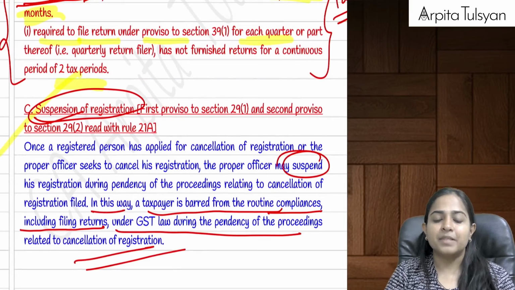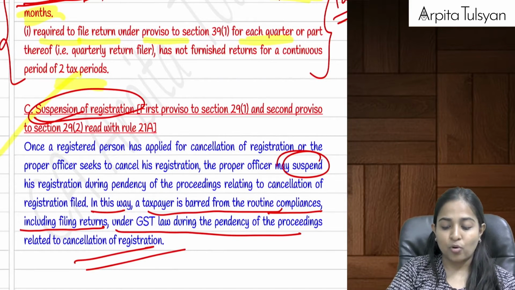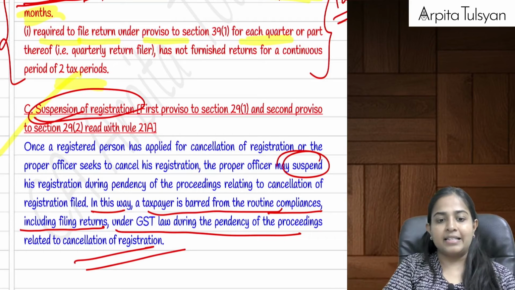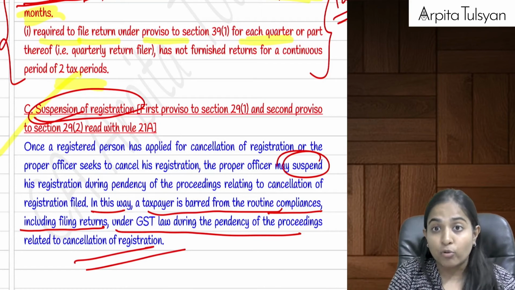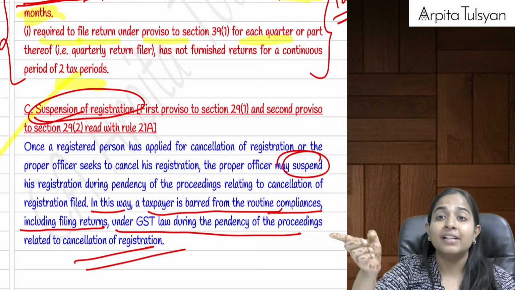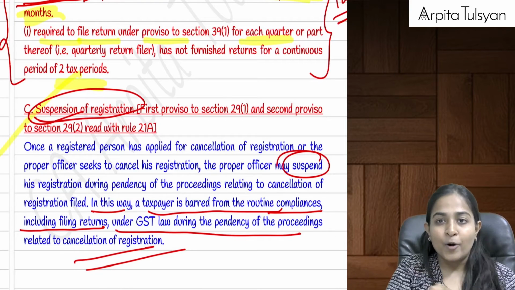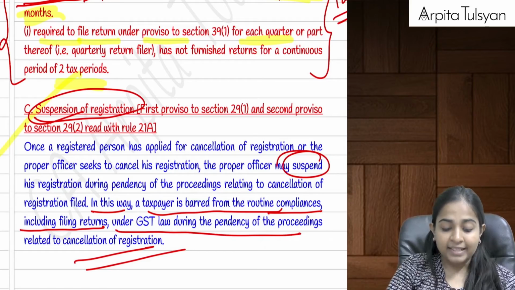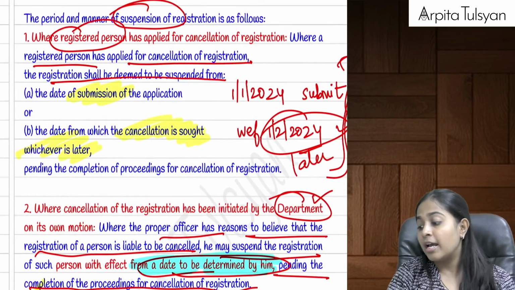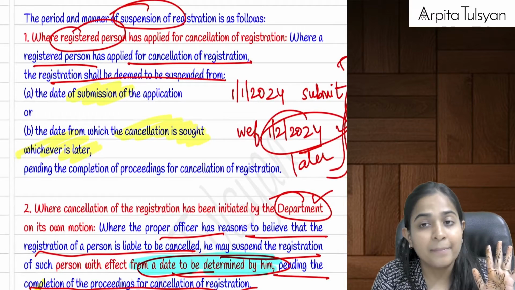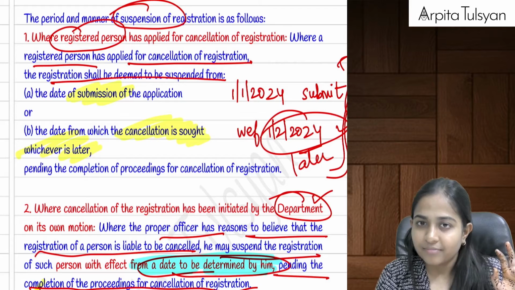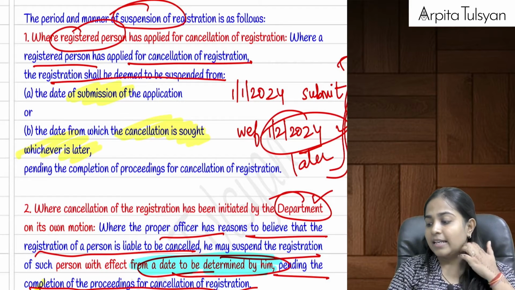But sometimes it can so happen that the proper officer, instead of cancelling the registration, if there are some other proceedings going on against you, cannot cancel your registration immediately, so it will suspend your registration. And by suspending the registration, during this period of suspension, I cannot do a taxable supply, which means I cannot issue tax invoices and I cannot file my returns. Are you understanding this? Yes.